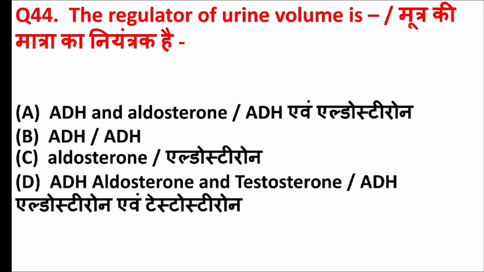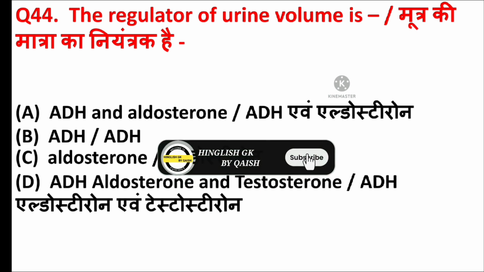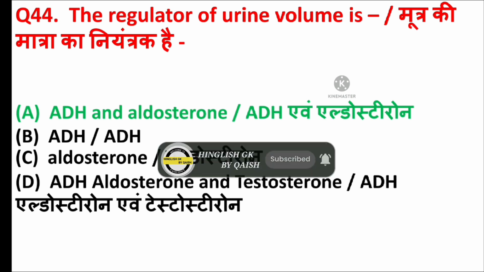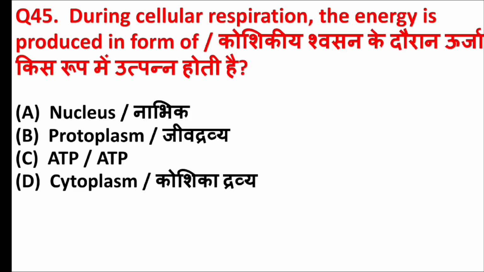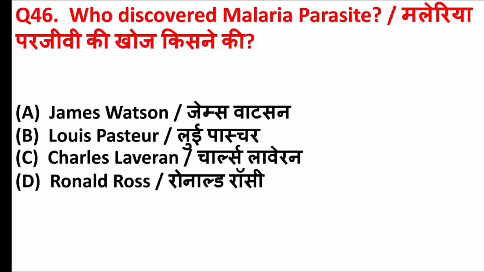The regulator of urine volume is? Answer is option A, ADH and aldosterone. During cellular respiration, the energy is produced in the form of? Answer is option C, ATP. Who discovered the malaria parasite? Answer is option C, Charles Laveran.